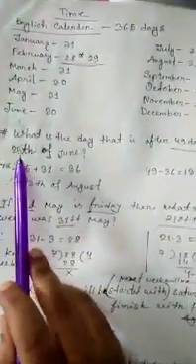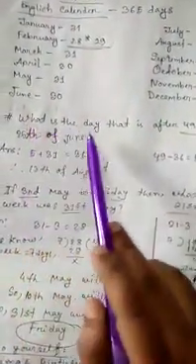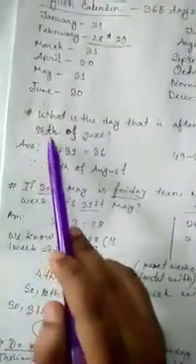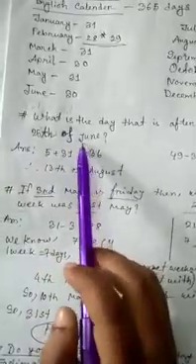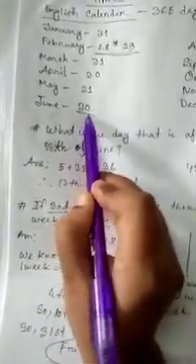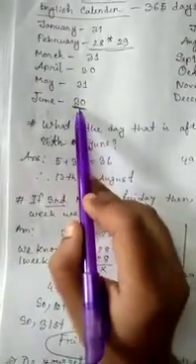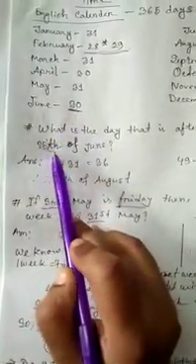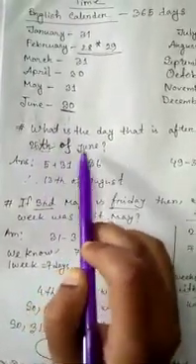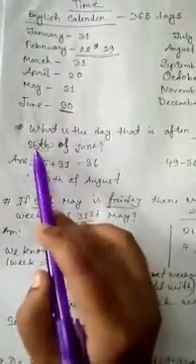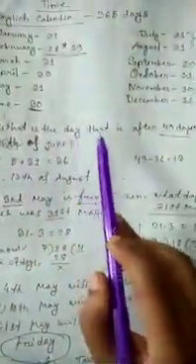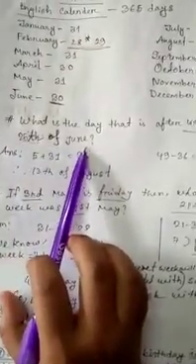Okay, now let's do a math problem. What is the day that is 49 days after the 25th of June? You have to know how many days there are in the month of June. There are 30 days in the month of June. Here it is mentioned, the 25th of June. So how many days are left? From the 25th to the 30th, there are 5 days. What is the day that is 49 days after the 25th of June? After 49 days.